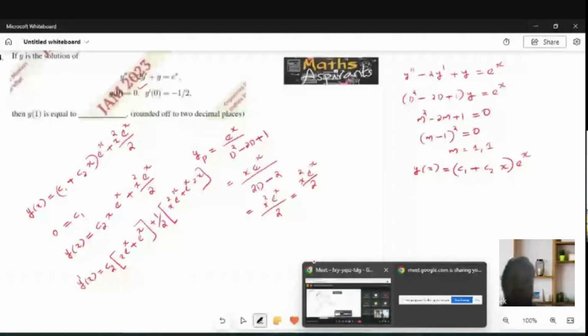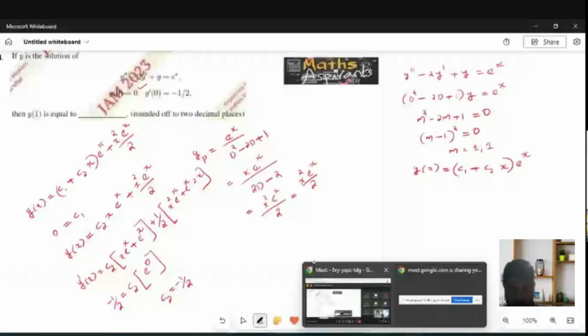They are given y dash of 0 is equal to minus 1 by 2. So minus 1 by 2 is equal to C2. First term gone, e raised to 0. Second complete term is gone. So C2 is equal to minus 1 by 2.